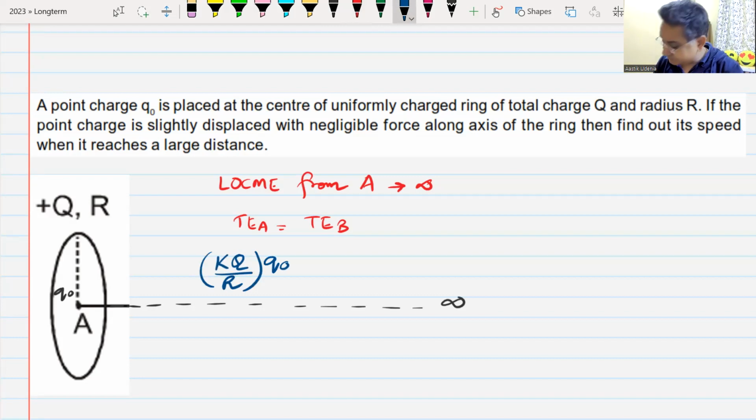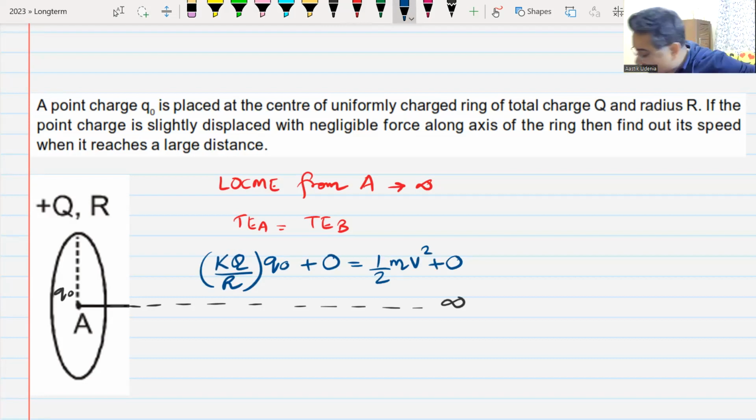Yes or no? Yes, sir. Plus the kinetic energy is 0. The total potential energy at infinity will be 0 and the kinetic energy will be equal to half mv square. From there you can calculate the value of v. Do you understand this? Yes, sir.